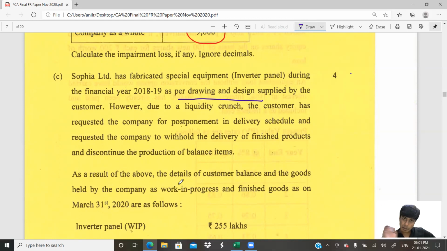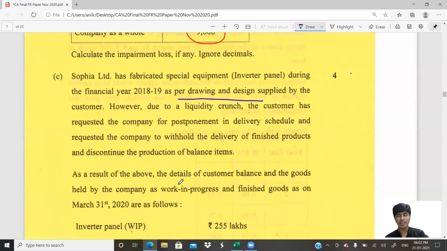So there might be an assumption that we can make, saying that the customer is our sole buyer, and that the product doesn't have a market other than that customer. Might be the case. I have not completed reading the question yet. However, due to a liquidity crunch, the customer has requested the company for postponement in the delivery schedule. So there is some problem with respect to liquidity. I mean to say there is a cash crunch for the customer. So the customer is not willing to buy the goods now. He's not said he'll not buy, he's said he'll buy later, postponing.